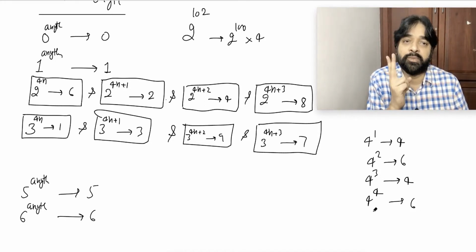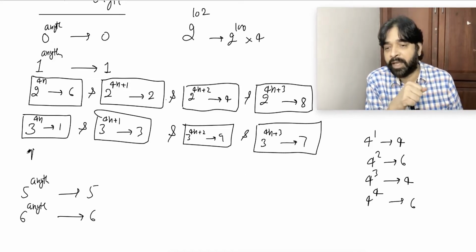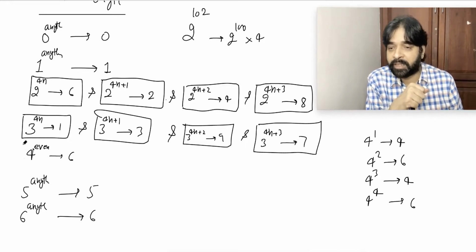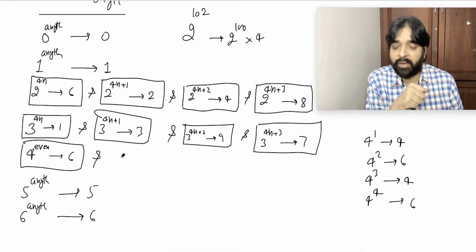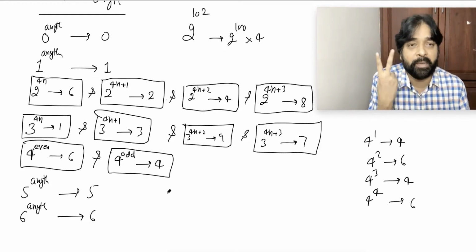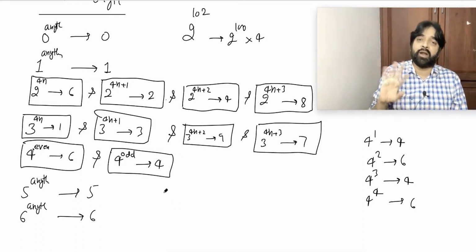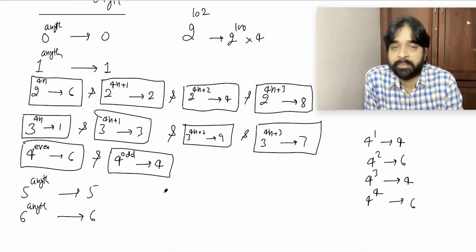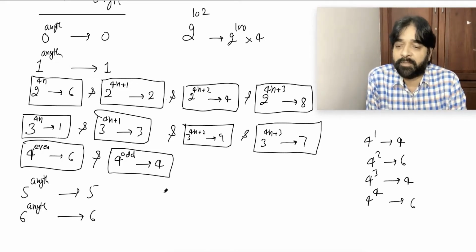Its period is 2. 4, 6, 4, 6, 4, 6, 4, 6. Or you can say 4 power even will give you 6, and 4 power odd will give you 4. That's all. There is only even and odd, because the period is 2. Whenever the period is 2, only even or odd matters. That way we can categorize. 5 and 6 are perfectly nothing. We should always be happy if 0, 1, 5 or 6 is coming, because their unit place does not change.